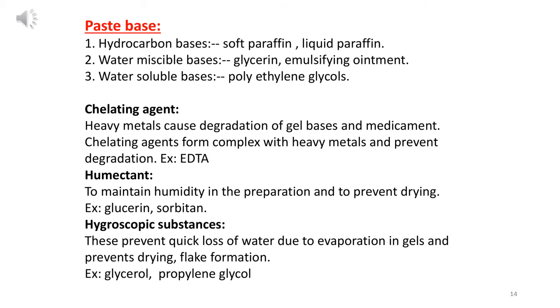Now humectant, to maintain humidity in the preparation and to prevent drying. After application of humectant substances, we can prevent a formulation from drying, because if a formulation dries, it is difficult to use. The best examples of humectant are glycerin and sorbitol. Hygroscopic substances prevent quick loss of water due to evaporation in gel and prevent drying and flake formation. Examples of this category are glycerol and propylene glycol.